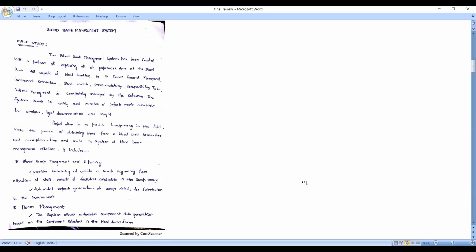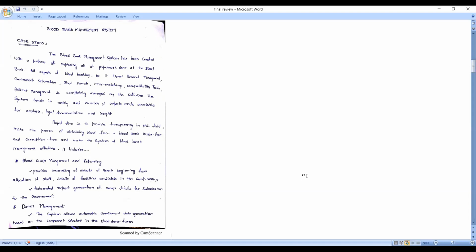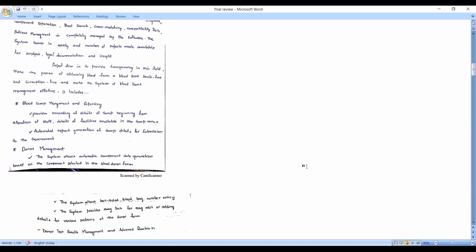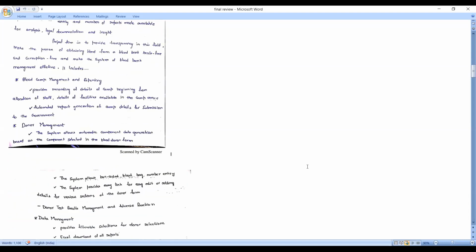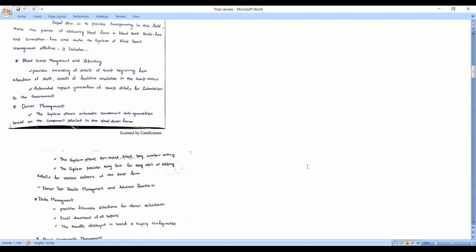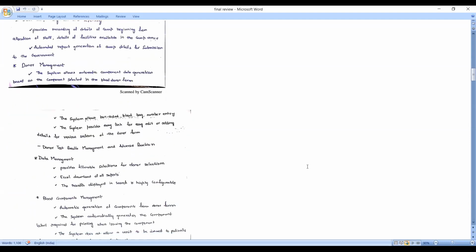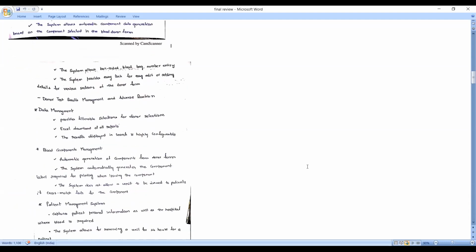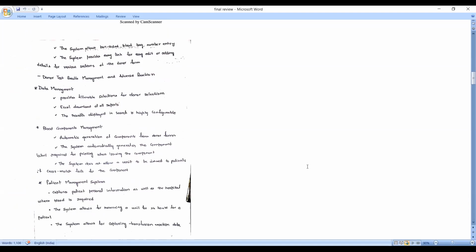It includes blood bank, blood camp management, and repository, and provides recording of details of the camp beginning from allocation of staff, details of facilities available in the camp venue, automated report generation of camp details for submission to the government, and donor management. The system allows automatic component data generation based on the component selected in the blood donor form. The system allows barcoded blood bag number entry. The system provides an easy link for editing or adding details for various sections of the donor form.